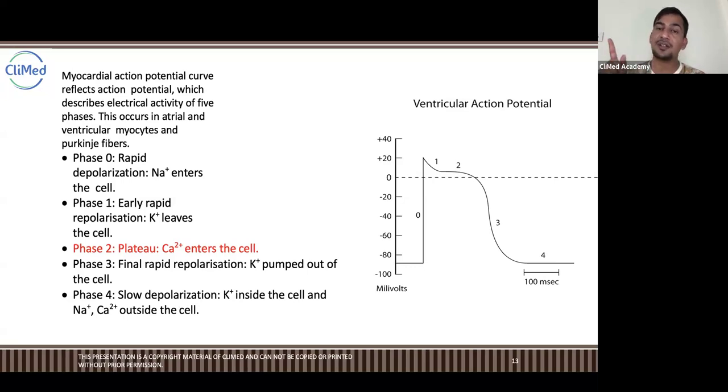Sodium is one positive ion, and potassium is one positive ion. So when the sodium was inside completely, potassium started coming out. There is a chance of very immediate repolarization, contraction then relaxation, contraction then relaxation. It will be very fast. So we need something to maintain it for some seconds, right?